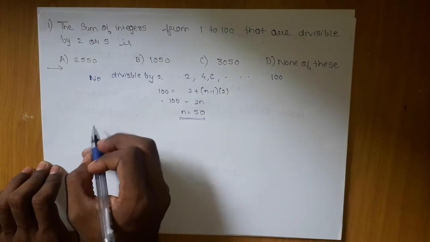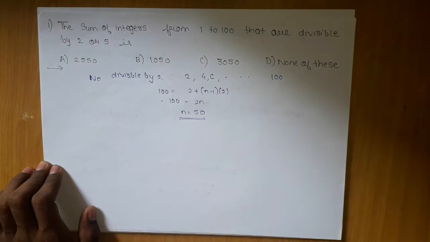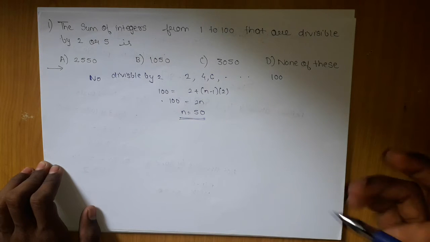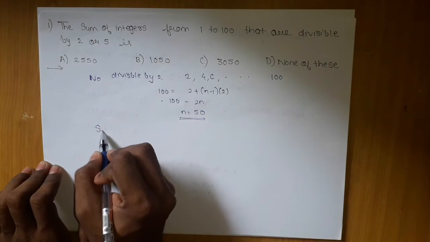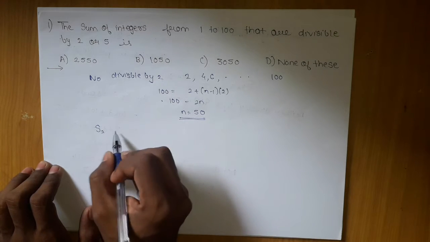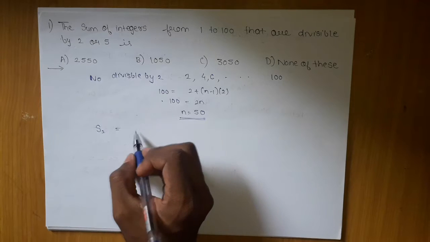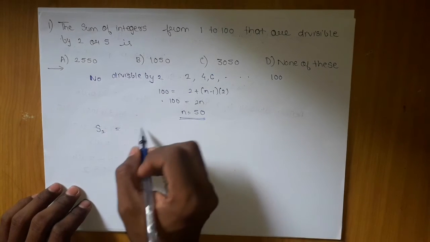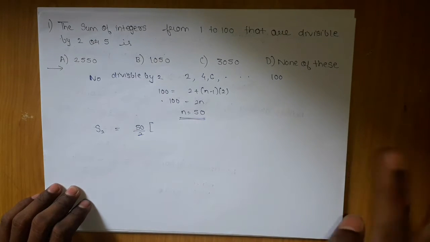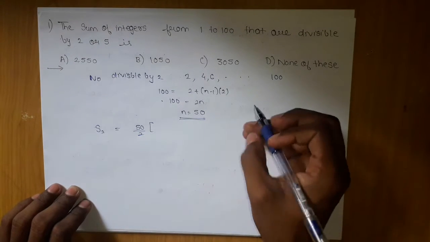Now we will find the sum. To find the sum of these continuously, you have to use the modified formula of the sum. The sum of the numbers which are divisible by 2, I will denote it by S2, is n by 2 times (a + tn). How many numbers are there? 50. So 50 by 2 times (a + tn). That is the modified formula of Sn.